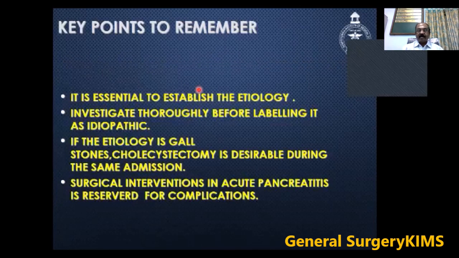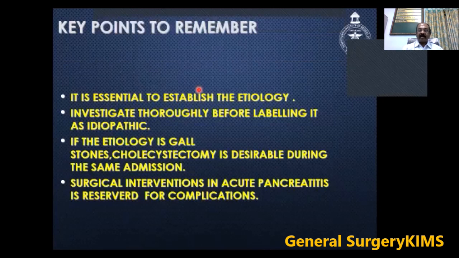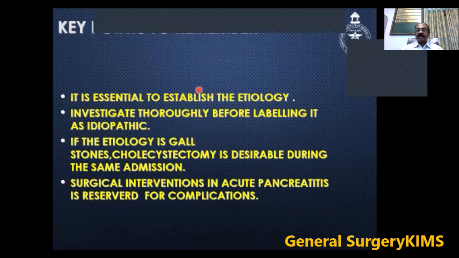So, key to remember, it is essential to establish the etiology. When a patient presents to you with an acute abdomen, first you think of the differential diagnoses for acute abdomen. As I told you, it may be pancreatitis, gastritis, acute cholecystitis, acute appendicitis, or a perforated duodenal ulcer. Keep in mind also myocardial infarction. So investigate thoroughly before labeling it as idiopathic. You have to rule out the causes that could have caused acute pancreatitis. Only when you have ruled them out can you label it as idiopathic.